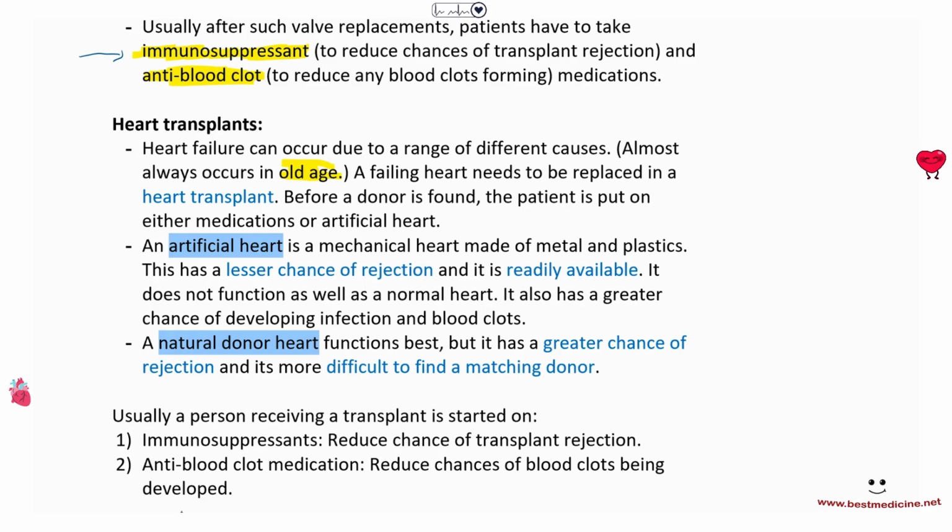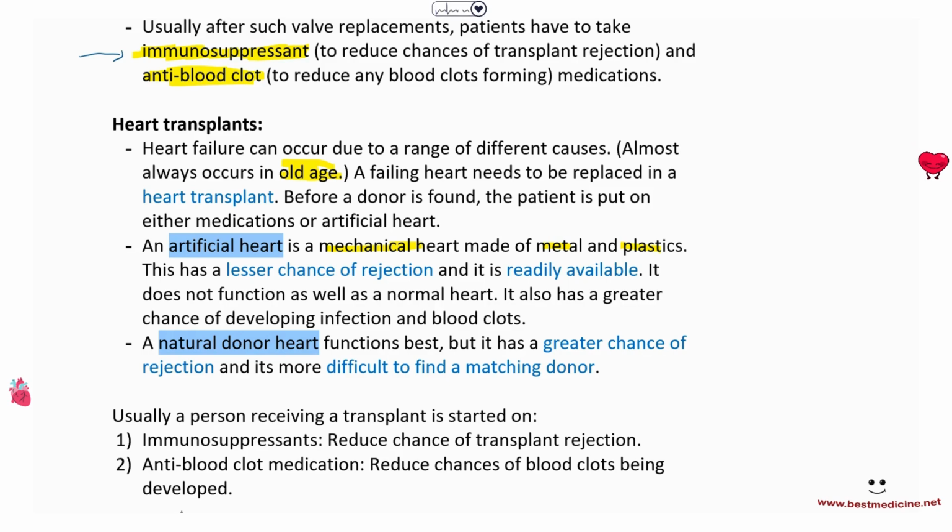Before a donor is found, the patient is put on either medications or an artificial heart. So an artificial heart is a mechanical heart that is made of metal and plastics. And basically what you do is you put the artificial heart in the person who is awaiting a transplant, right? If you don't have a donor for now, you place them on an artificial heart. And this is not a permanent solution. People can live on artificial hearts for only a limited amount of time until they need a real heart.